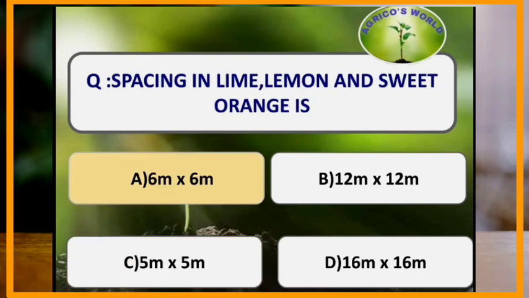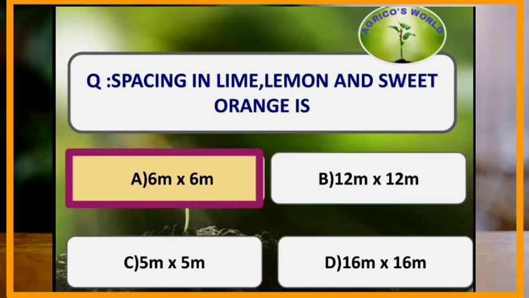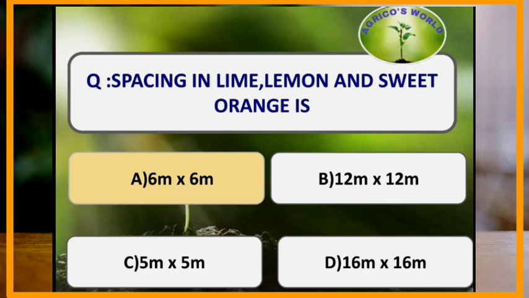What is the most commonly followed spacing in lime, lemon and sweet oranges? The spacing which is mostly adopted in lime, lemon and sweet orange is 6 meters by 6 meters.